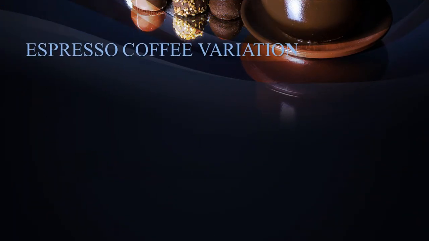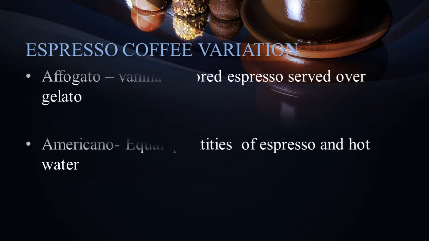Next, espresso coffee variations. Affogato, which means vanilla flavored espresso served over gelato. And the next one is Americano, which is served with equal quantities of espresso and hot water.